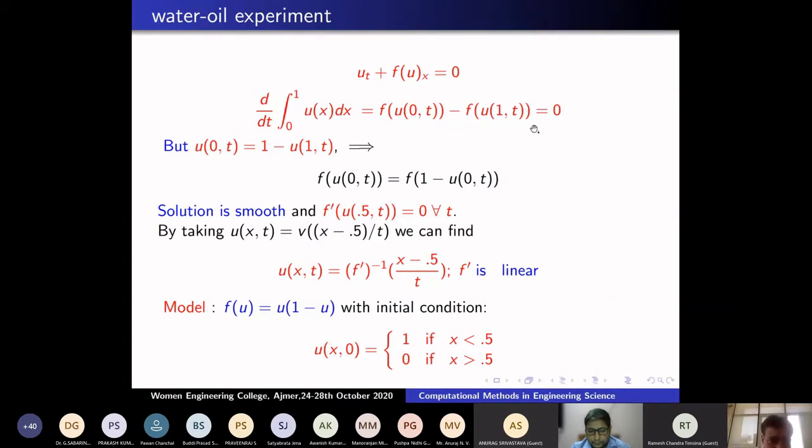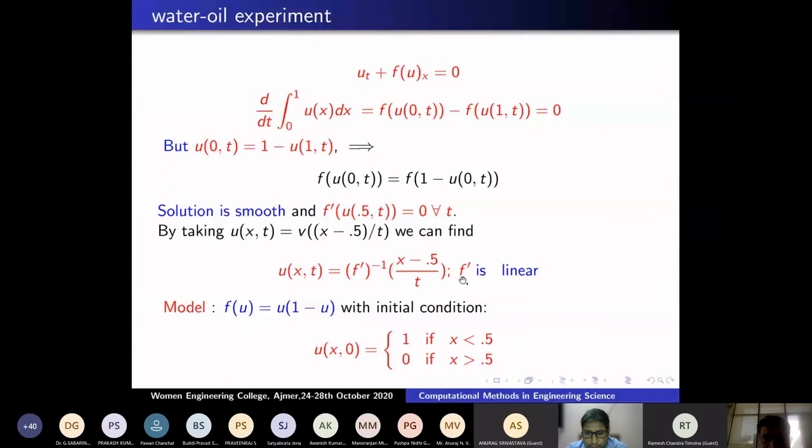Second condition: I told you that the amount of water that decreases here is the same amount that decreases at the point 1. Therefore, u(0,t) is equal to 1 minus u(1,t). This gives me the value of u at 0. Then the solution is smooth, because you have seen that even though the data is discontinuous, the solution is smooth. The velocity at a point, the middle droplet, I told you it doesn't move either left or right. The velocity is 0. Therefore, the solution is continuous. The data is decreasing, therefore f has to be concave. And while moving, you have seen that the solution in the middle is linear.